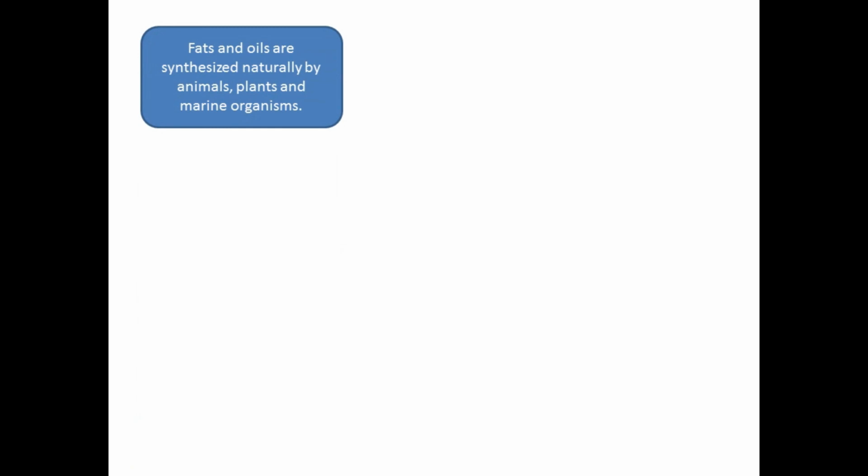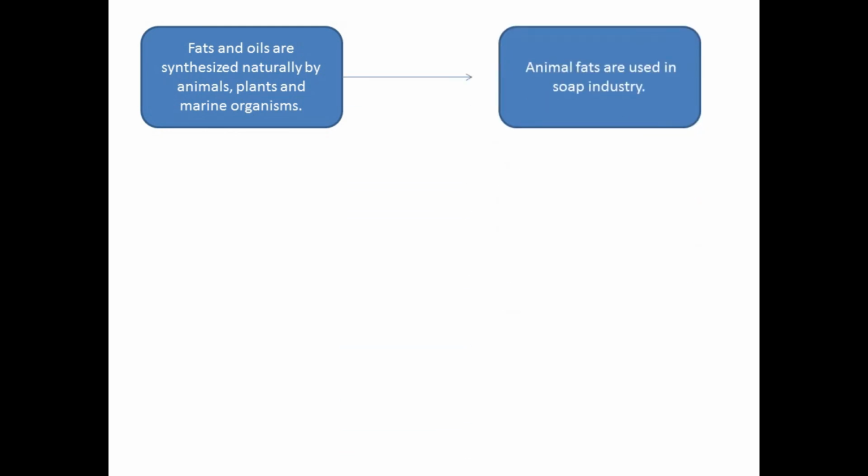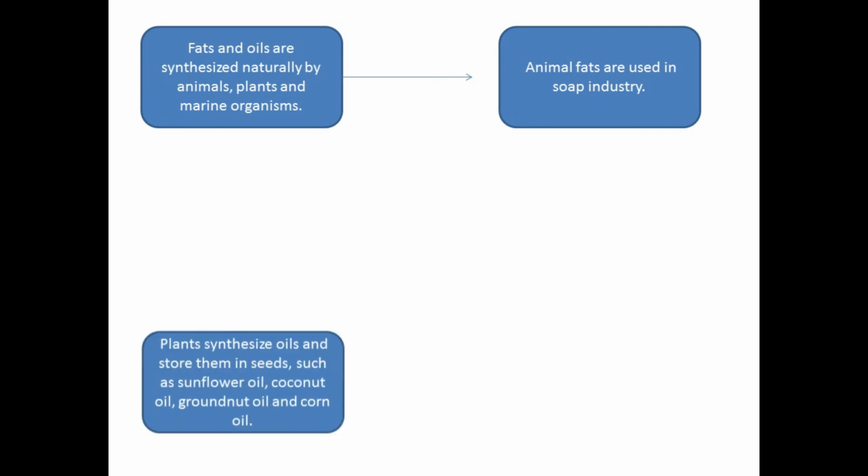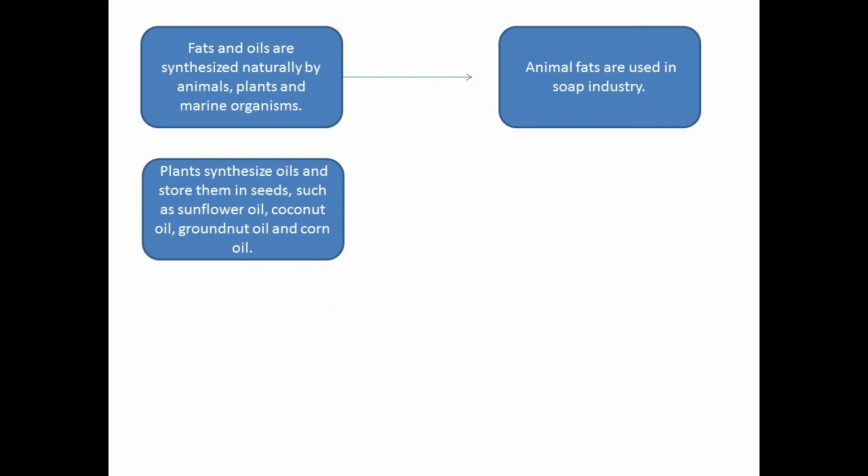Fats and oils are also synthesized naturally by animals, by plants, and by marine organisms. Marine organisms are those organisms which live in sea water. Animal fats are used in soap industries. So animal fat is used to make soap. Plants synthesize oils and store them in their seeds, such as sunflower oil, coconut oil, groundnut oil, and corn oil.